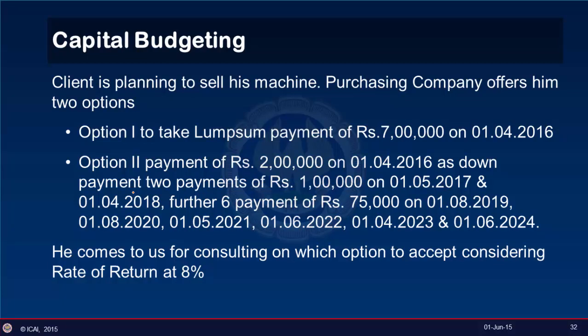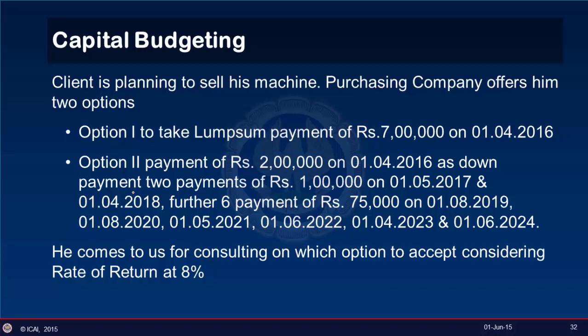Let's consider another scenario. A client is planning to sell his machine, and the purchasing company offers him two options. Option 1 is to take a lump sum payment of rupees 7 lakh as on 1st of April 2016, and option 2 is you take 2 lakh on 1st of April 2016 as down payment, then two payments of rupees 1 lakh on 1st of May 2017 and 1st of April 2018, and further 6 payments of 75,000 on various odd dates.